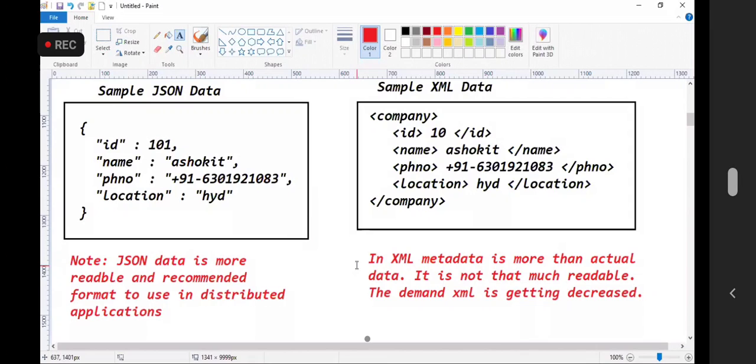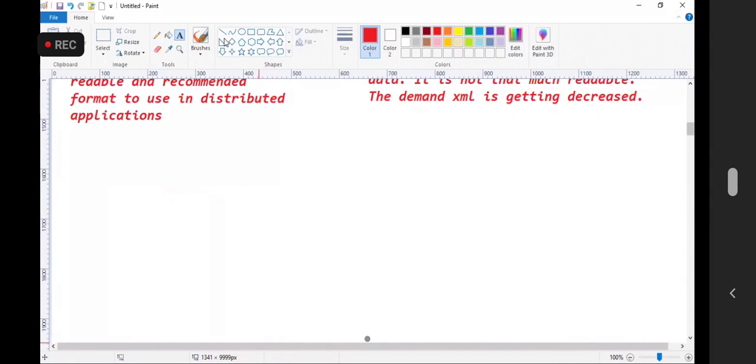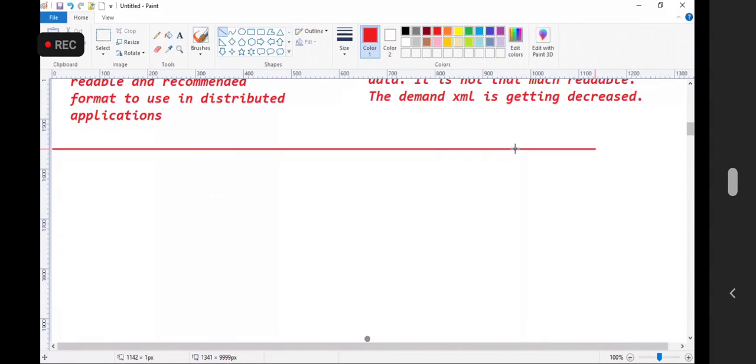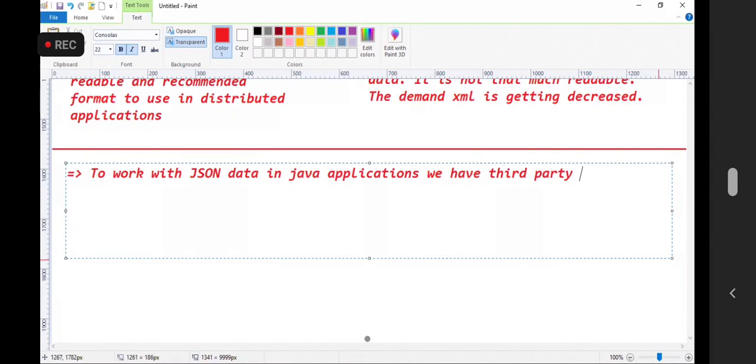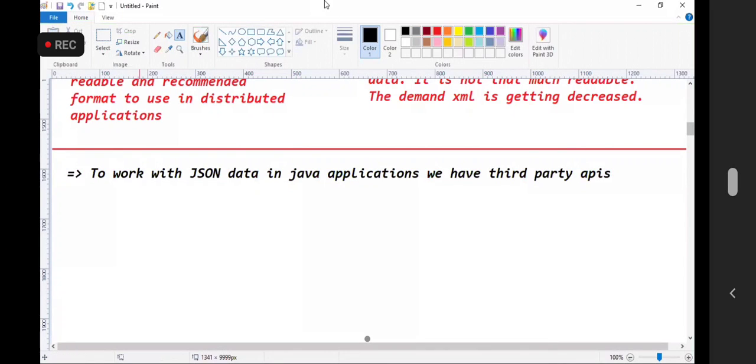Are you guys able to follow me? Good. Now, how to work with JSON data in Java applications? Observe carefully. To work with JSON data in Java applications, we have third-party APIs.